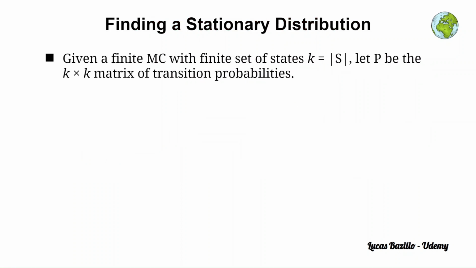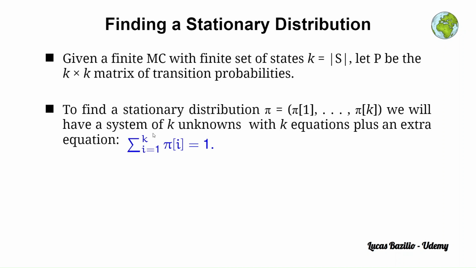Let us now delve into how we can find a stationary distribution given a finite Markov chain. Given a Markov chain with its set of states, here we denote as K the cardinality of the set of states. So K tells us how many states we have in the Markov chain. Then we know that the transition matrix will be a square K by K matrix, so we have K rows and K columns.